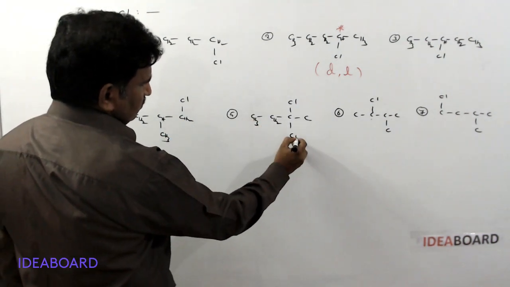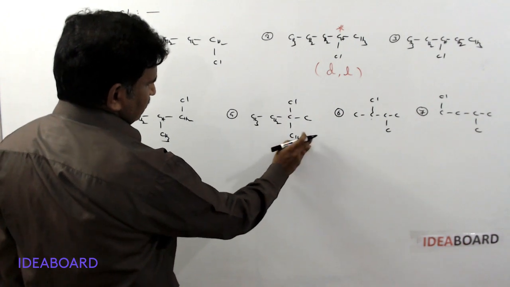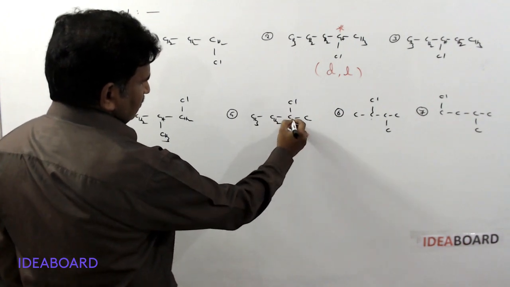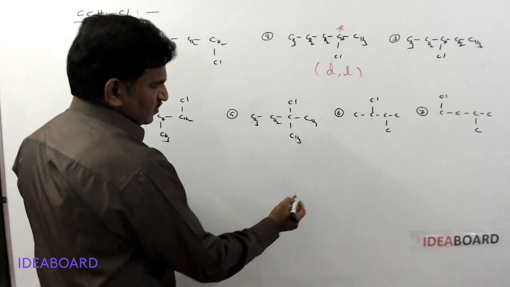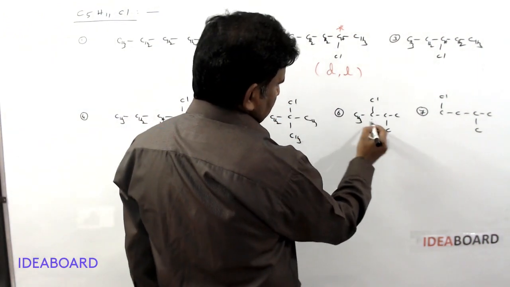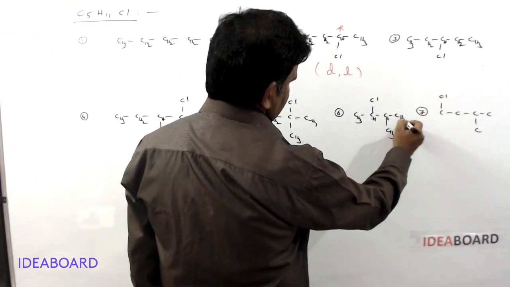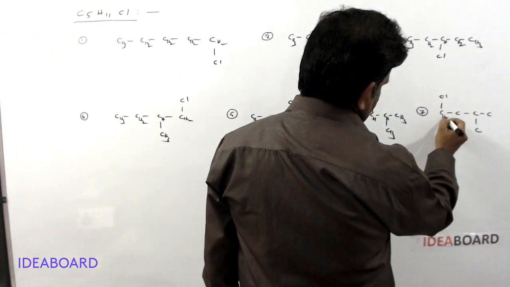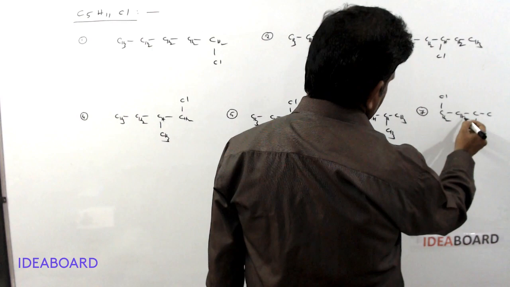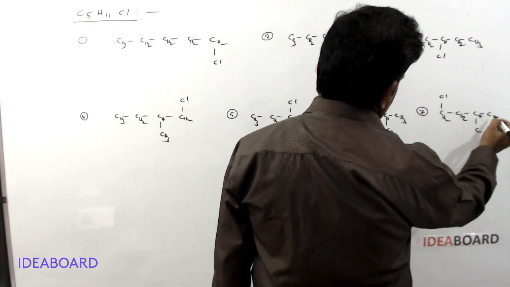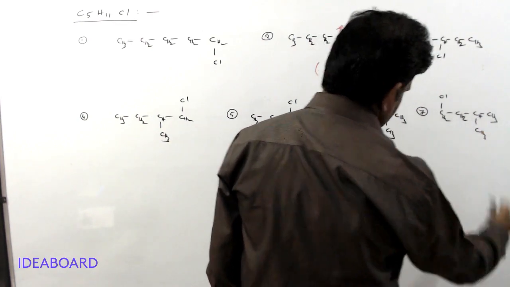CH3, CH2, CH3, sorry, CH3, CH3. And here it is CH3, CH, CH, CH3, CH3. Here it is CH2, CH2, CH, CH3, CH3.